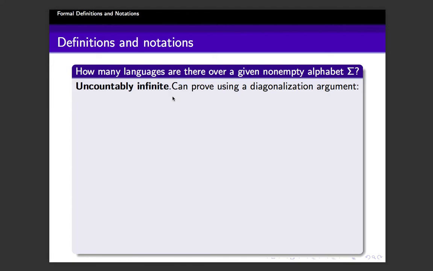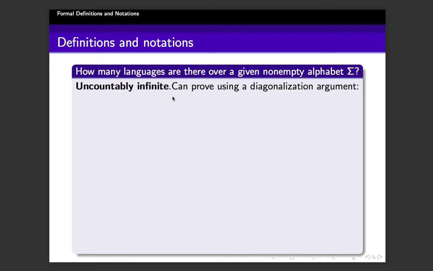And here the set is the set of all languages. When we say that the set of all languages is uncountably infinite, we mean no one can say what is the first language, what is the second language, what is the third language, etc. So no one can list the languages in some order. And now we are going to prove that it is uncountably infinite by using the method of contradiction. Hope that you find a proof, but we can see how one can do it.